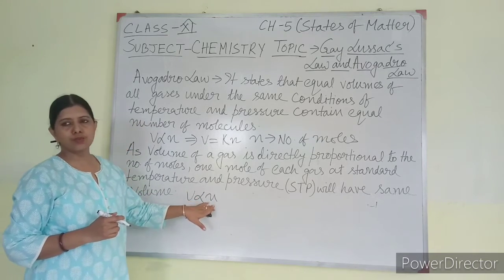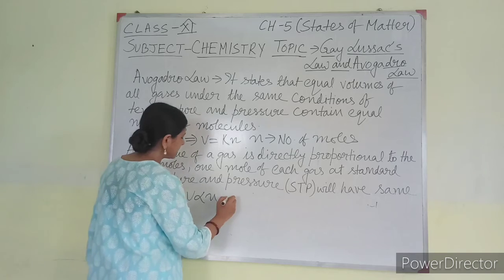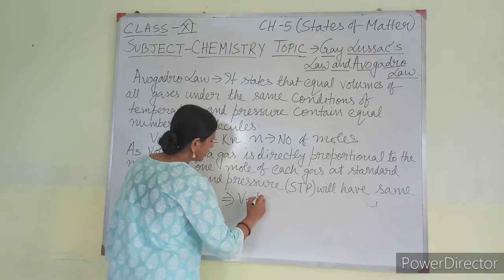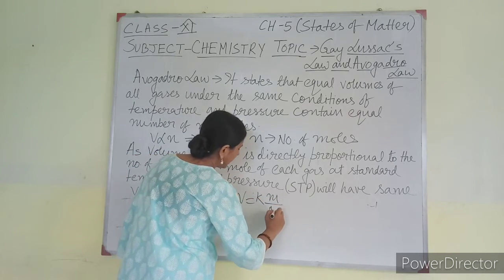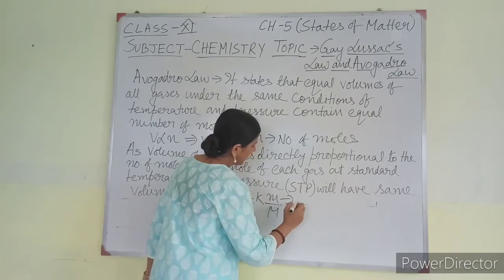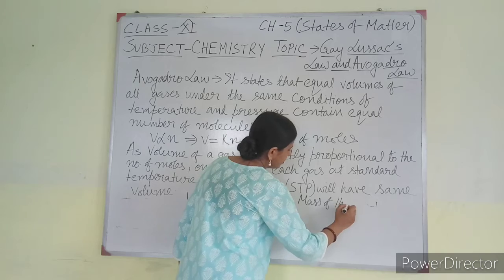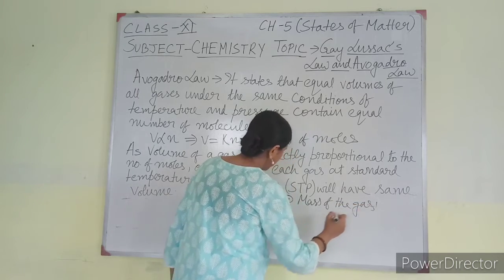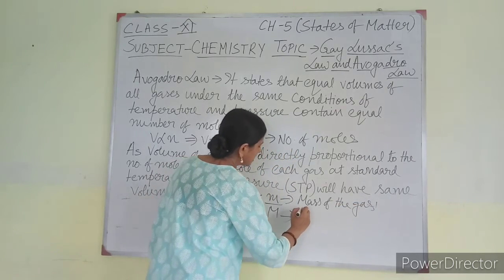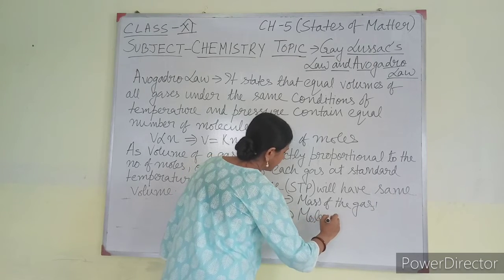It is the number of moles. So I can change it as V equal to K m by M. Here m is the mass of the gas, and capital M is the molar mass.